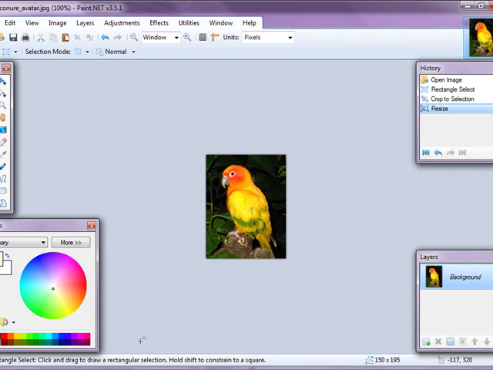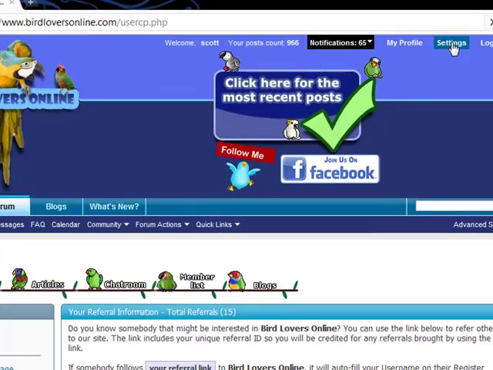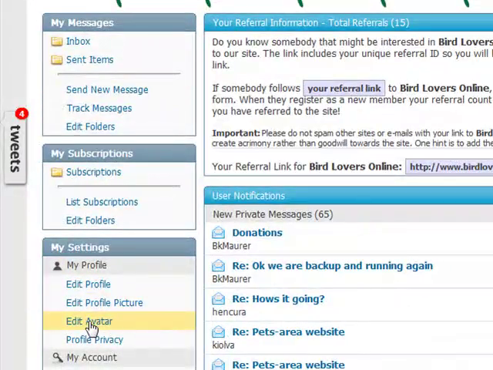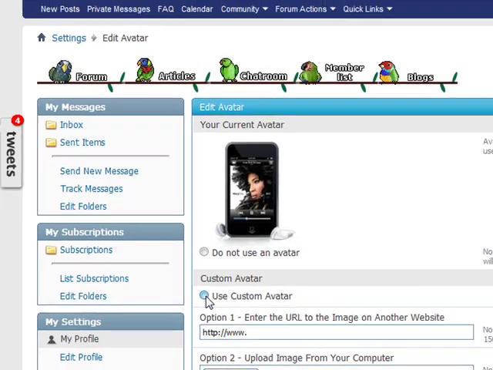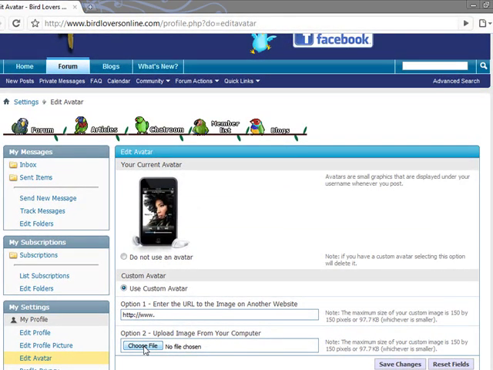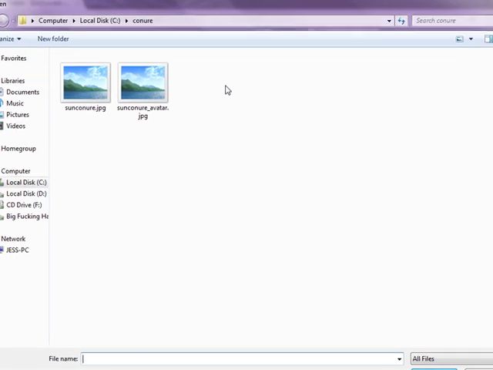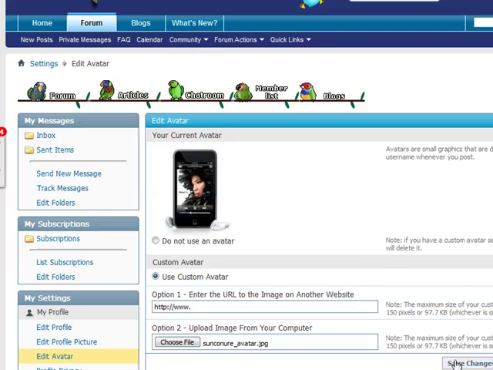Alright, now to add this to your profile, here's what we do. We go up to the forum, we go to Settings. Scroll down to Edit Avatar. Now click on Custom Avatar and choose File, and point to the directory where your avatar is, which is right here, Sun Conure Avatar. Alright, save changes.